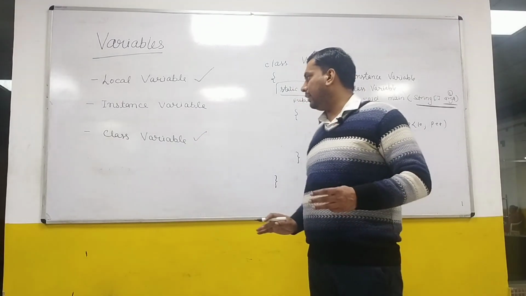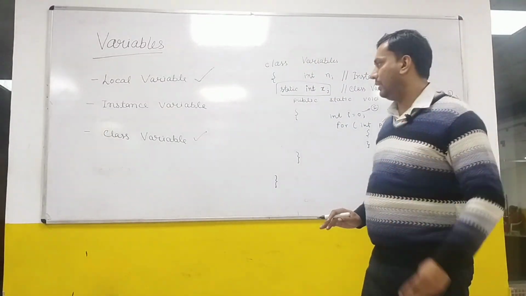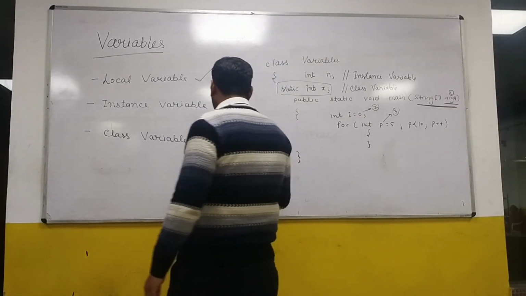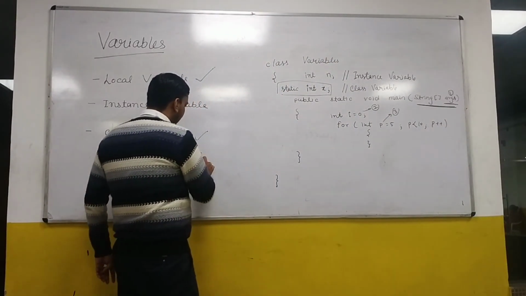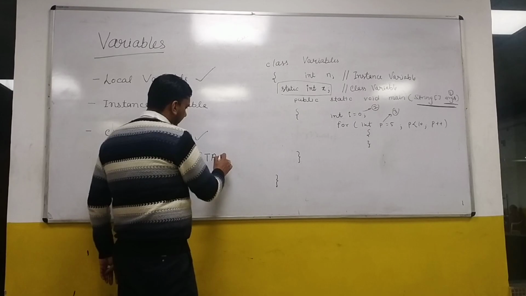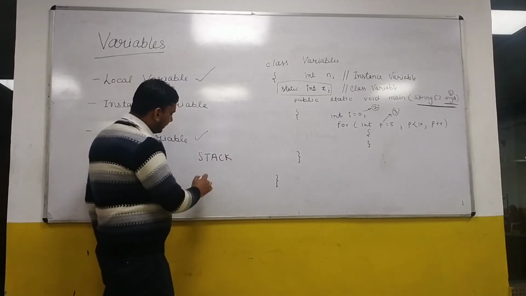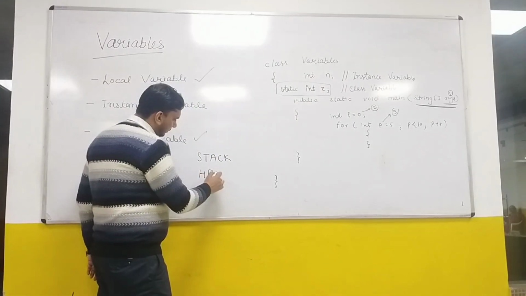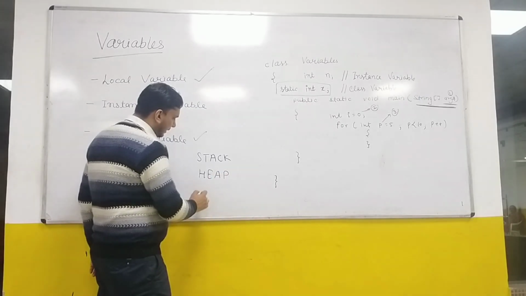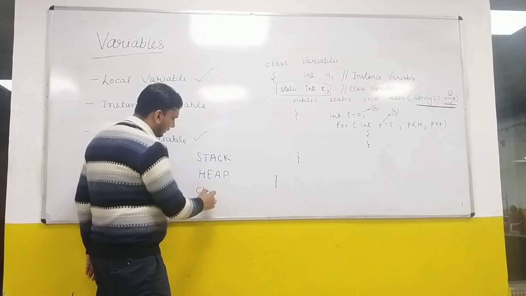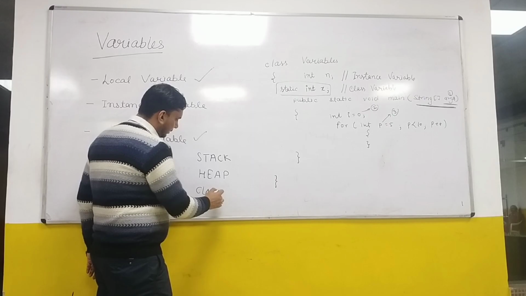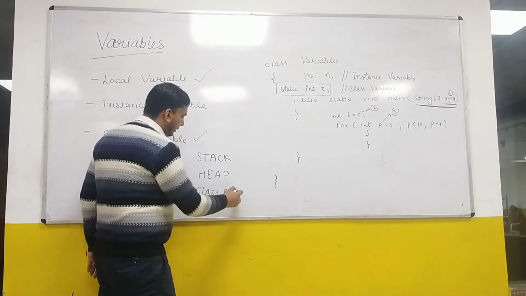The JVM majority of the times creates 3 memory areas. One is called the stack, second is called the heap, and third is called the class area. Right?